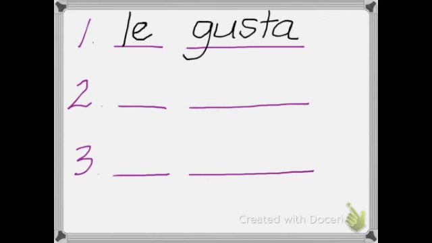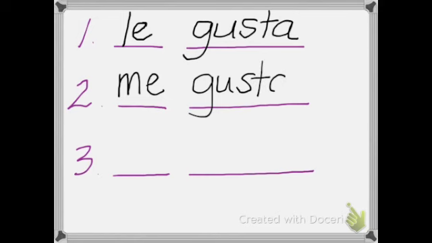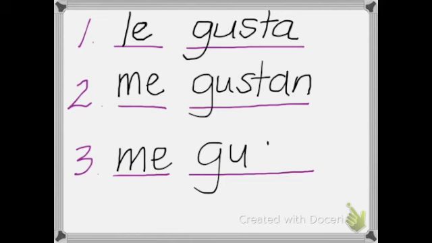Okay, what if I wanted to say I like video games? If you said me gustan, you would be correct. Okay, the last one. If I wanted to say, I like the book. It should be me gusta because book is singular, so I need to use gusta instead of gustan.